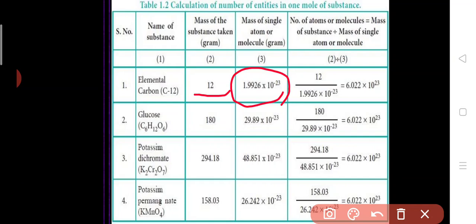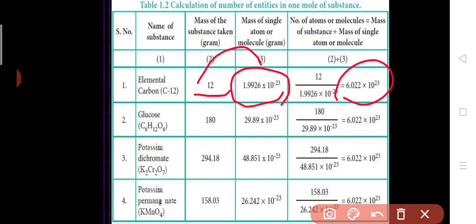And finally, you have to divide this 12 by this third column, that is 1.9926 into 10 power minus 23. When you do it, you will get the answer as 6.023 into 10 power 23, which means 12 gram of carbon 12 isotope has 6.022 into 10 power 23 particles. Particles or atoms, anything you can say.